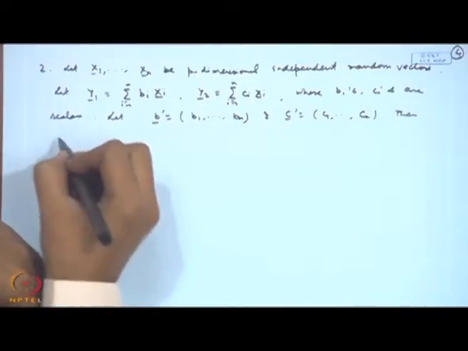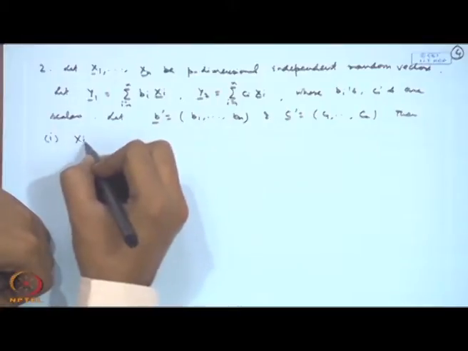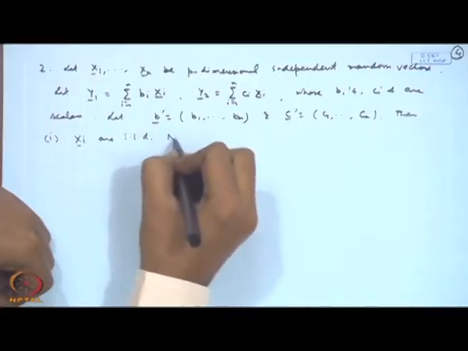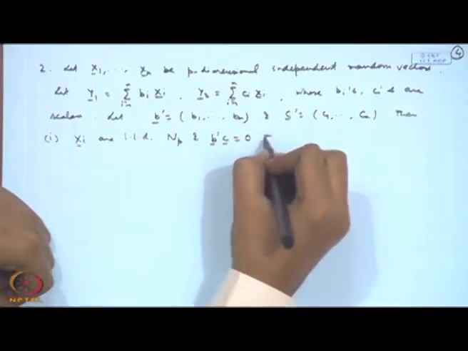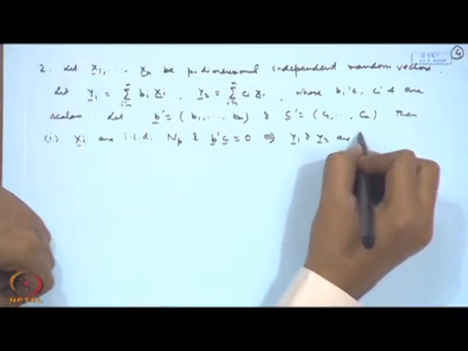Then we have the following. That is, X_i's are i.i.d. N_p and b'c equal to 0 implies Y1 and Y2 are independent.